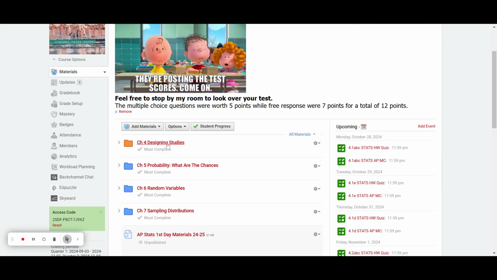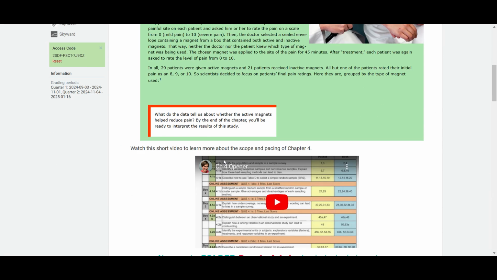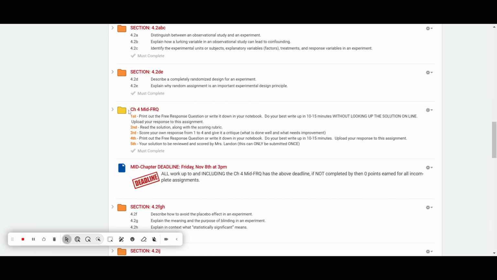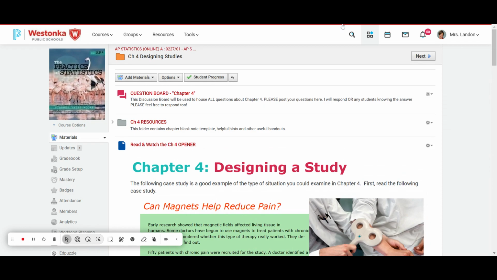Another way to look at this for our Designing Studies unit is just going back on here. Again, what is due? All of section 4.1 and most of 4.2 up to 4.2 DE, including this mid-chapter free response, so all of that work, by Friday, November 8th. Now, I know that's 2 weeks from now, but I just want to make sure that you don't put all of this off for too long. So if it's possible in this last week of the quarter, please do try to stay on pace. It'll make your life a lot more sane.